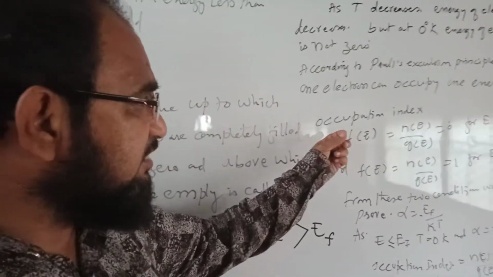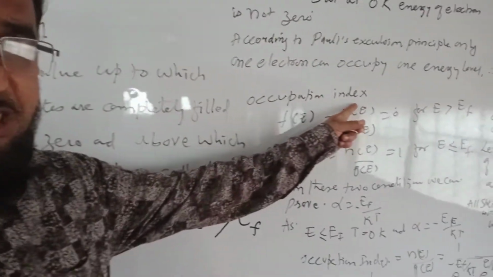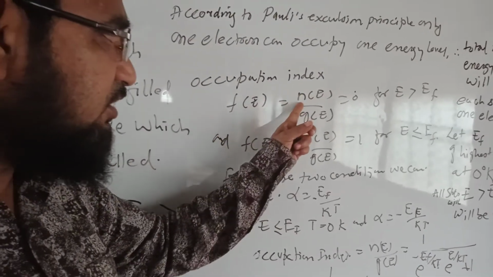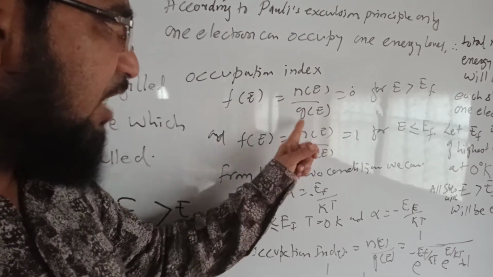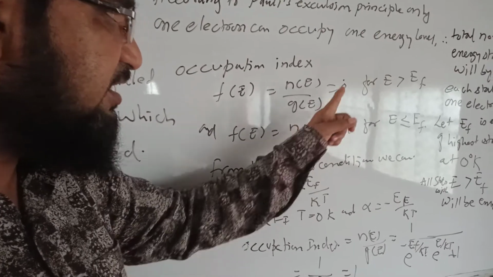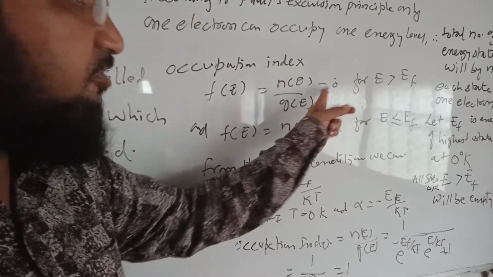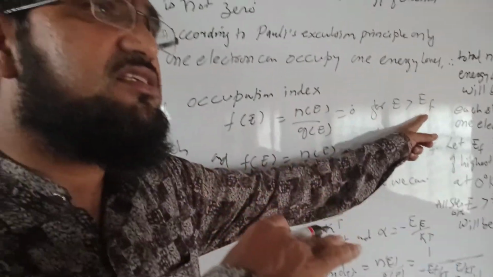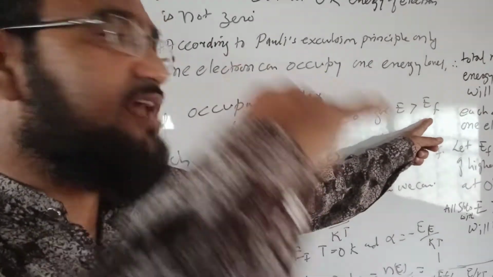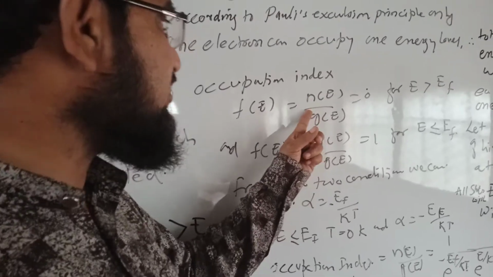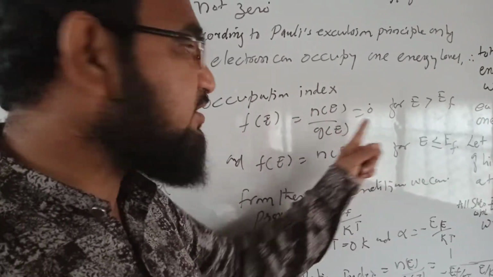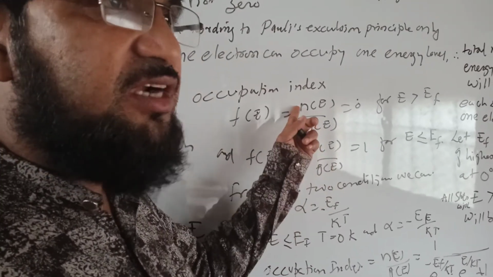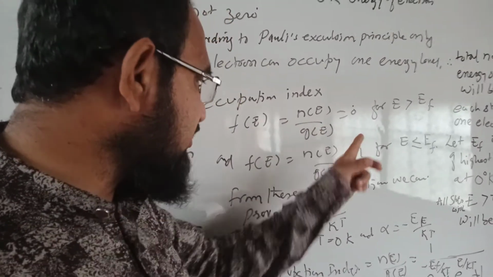Now let us say that the occupation index of the electron, Fe, is equal to N(E) upon G(E), which is 0 for E greater than EF. When the state is higher than EF, the occupation index will be 0, that is, the ratio of the number of electrons to the number of cells will be 0.